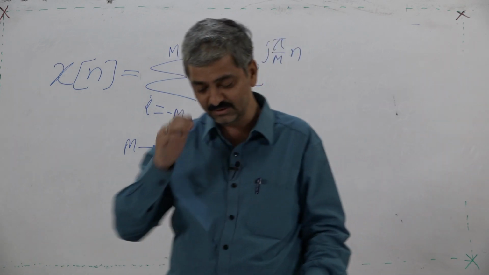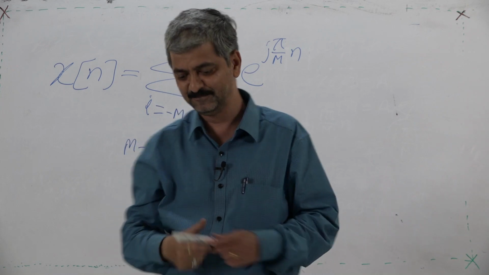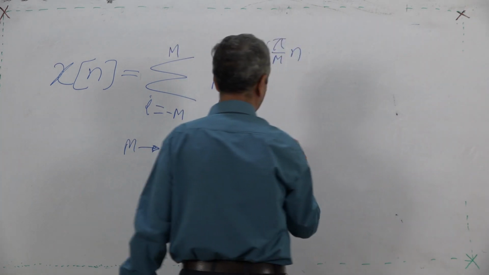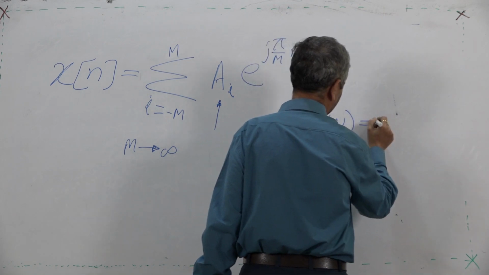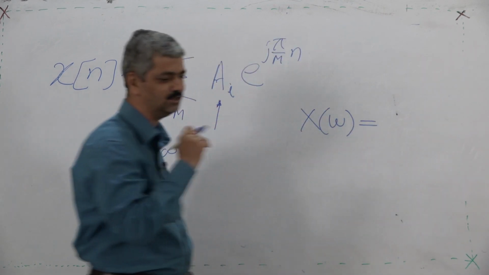So, now we go for the reverse question. When I find the DTFT X(omega), what does that correspond to?